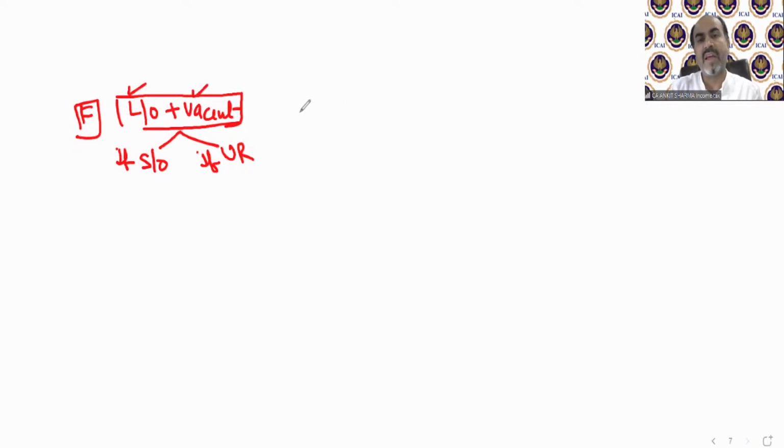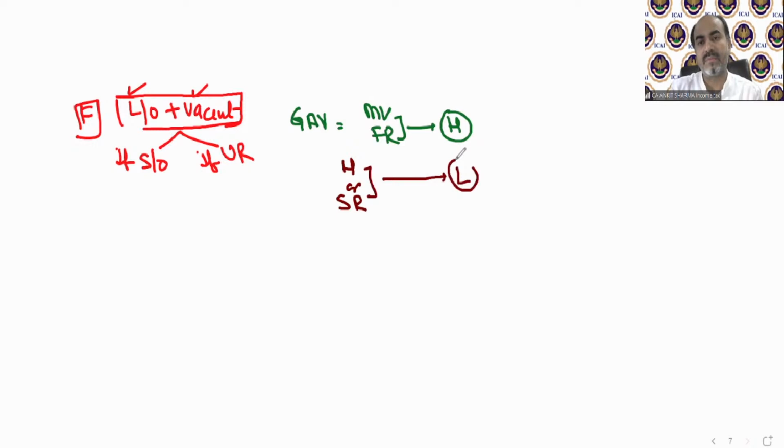First thing. Then we are moving on to calculation of GAV. Now GAV step 1 is same. Municipal value, fair rent, whichever is higher. This higher needs to be compared with standard rent, same provision, whichever is lower. Clear? This lower value should be written. And now this needs to be compared with annual rent, not the actual rent received. We will compare it with annual rent, which means full 12-month rent.